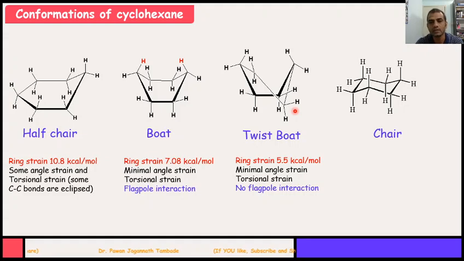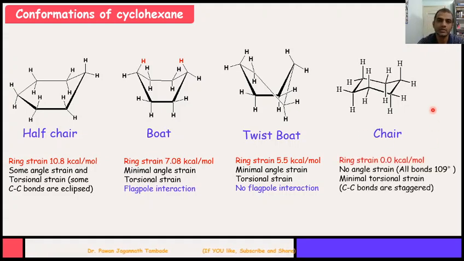However, if we look at the chair conformation, it is relatively the most stable conformation of cyclohexane, where the ring strain value is relatively zero. There is no angle strain because all bond angles between these carbon-carbon atoms are tetrahedral, that is 109 degrees, and all the carbon atoms are staggered, that is, they are maximum away from each other. So the chair conformation is the most stable conformation of cyclohexane.